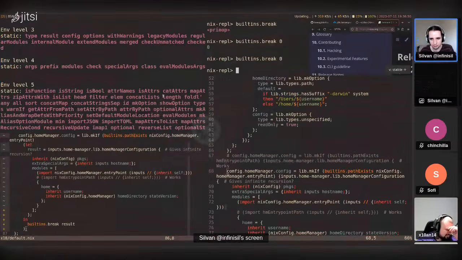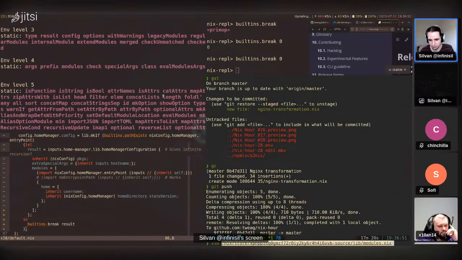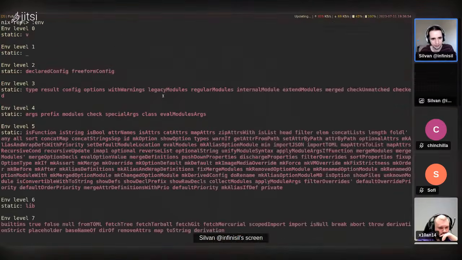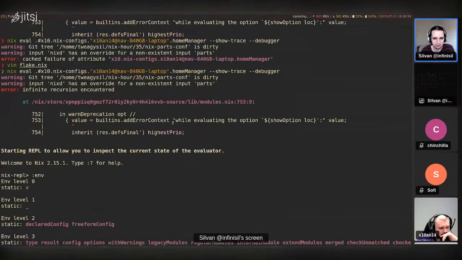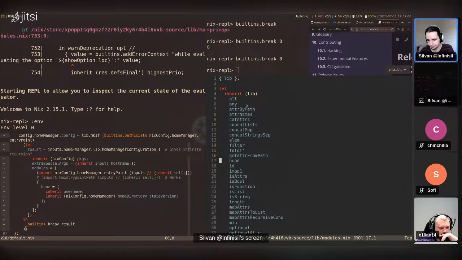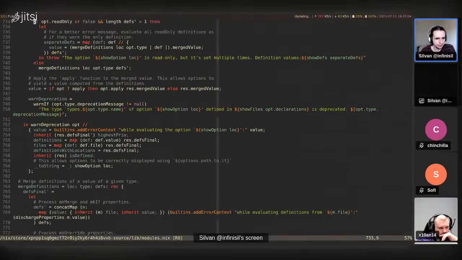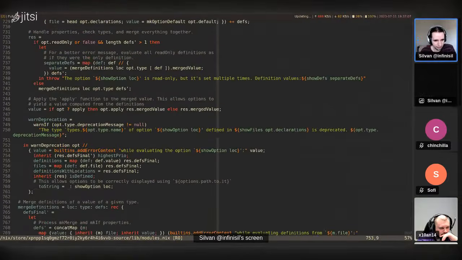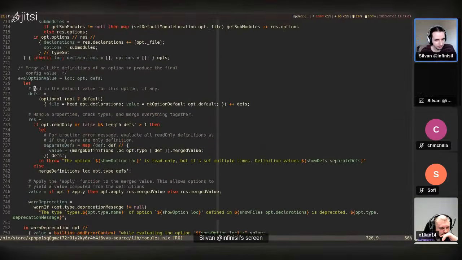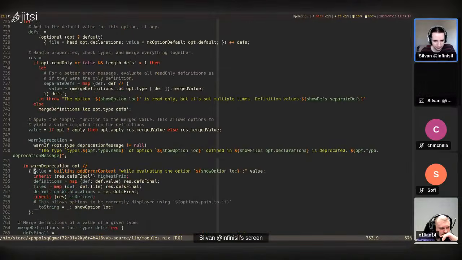Yeah, let's actually go into the modules here just to see a bit more context. That's on 753. Right, so here on the innermost variable we have v. Oh, I can't actually see any v.